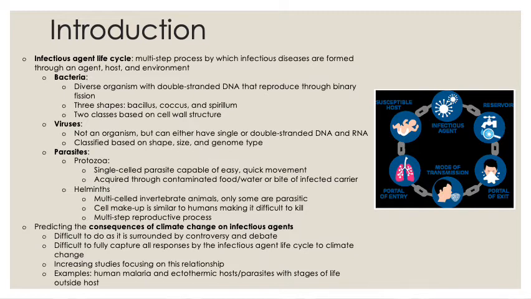Helminths are multi-celled invertebrate animals, but only some of which are classified as parasites. Since they are animals, their cellular makeup is very similar to humans, making them difficult to find an appropriate drug to kill. Most helminths reproduce through a multi-stage cycle in which most require some form of a host.